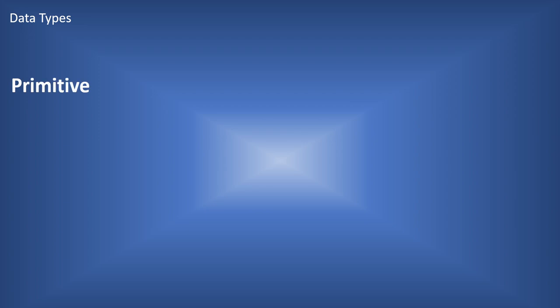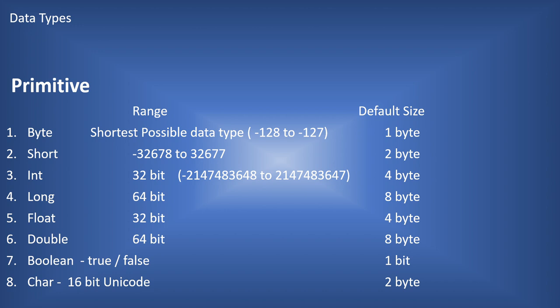First one is the primitive data type. As already told, it includes byte, short, int, long, float, double, boolean and char, and the range of data values they can hold. All these are given, and this is the basic information about primitive data types.